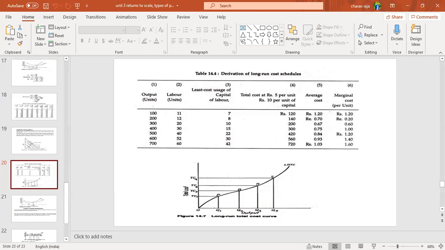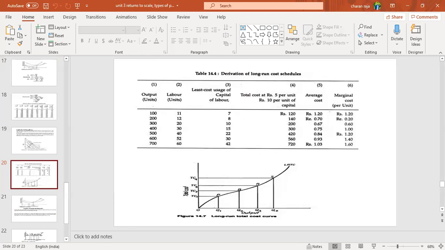Next, marginal cost. Marginal cost is initially 1.2. Next one is 0.70. How much are we differing the production here? 11 to 12, that is 1. So this is the marginal cost per unit. The initial 1.2 is the average cost of production. The next ones are 0.70, 0.60, 1, 1.2, 1.4, and 1.6.